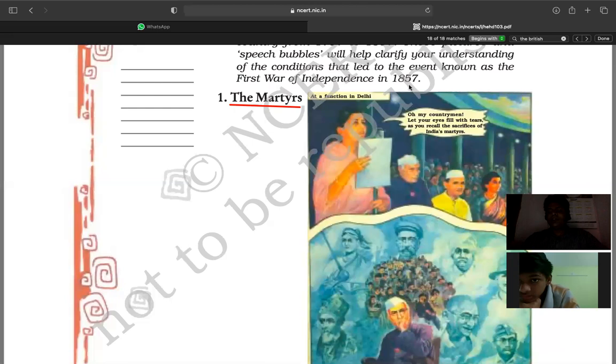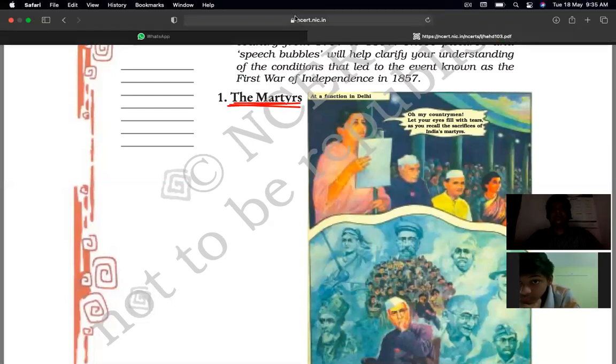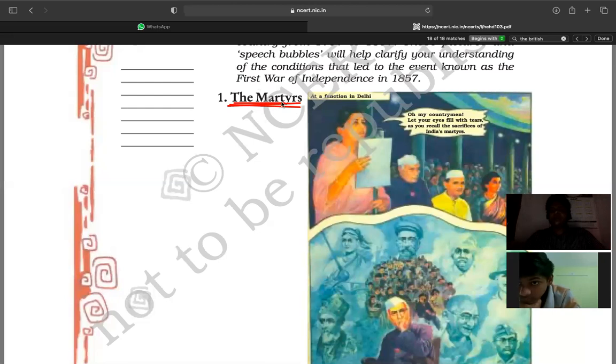Now, if you look into the first scene, what is the first scene? The first scene is telling about the martyrs. The martyrs represent the patriotic feelings present among the people, and it refers to the patriots, right? So if you look into this particular scene, what do you find?